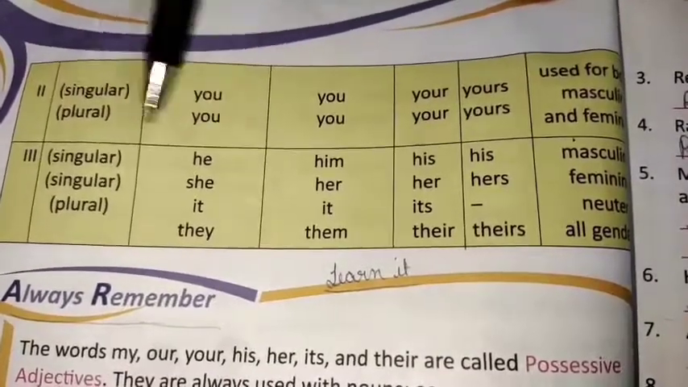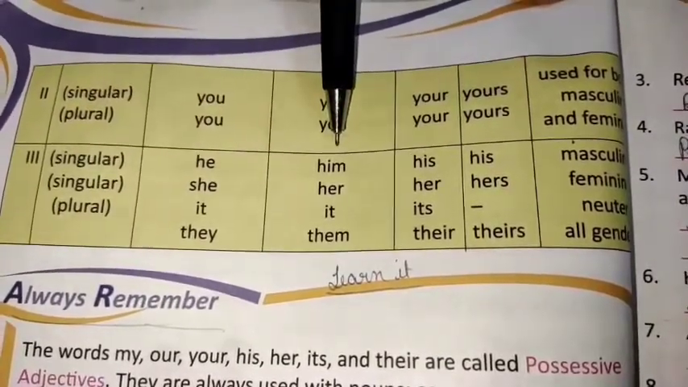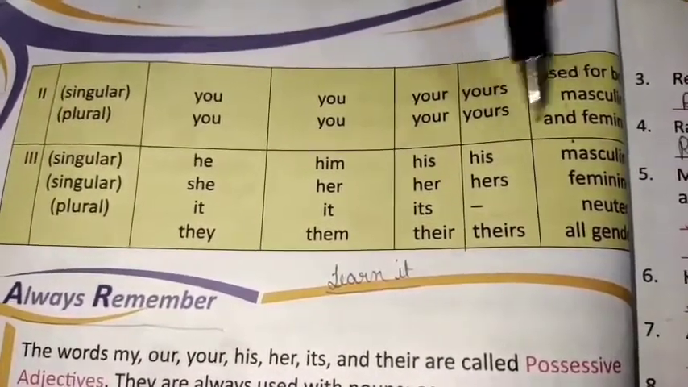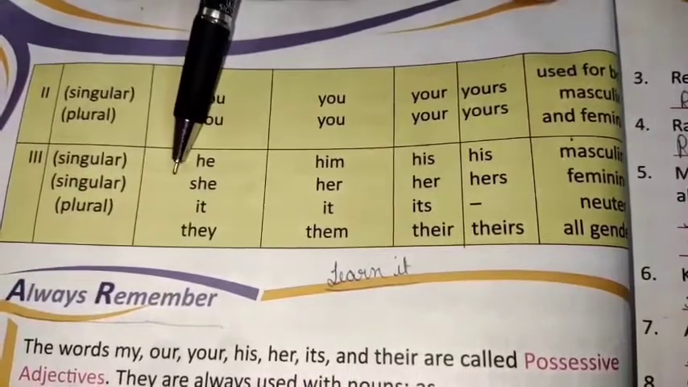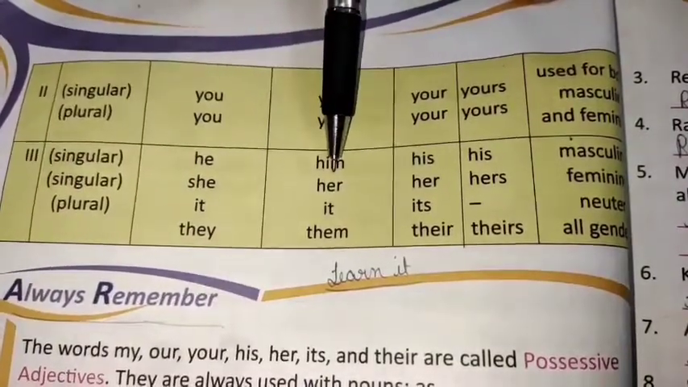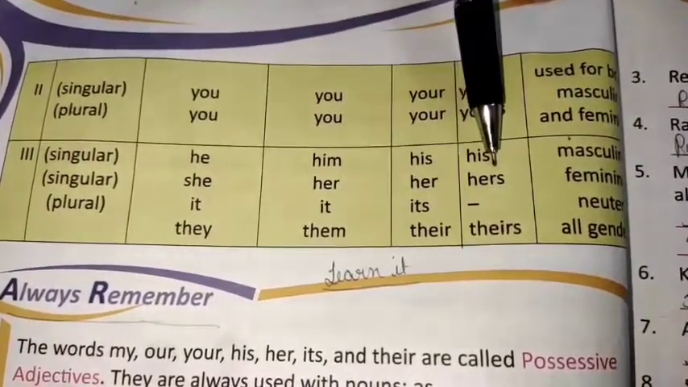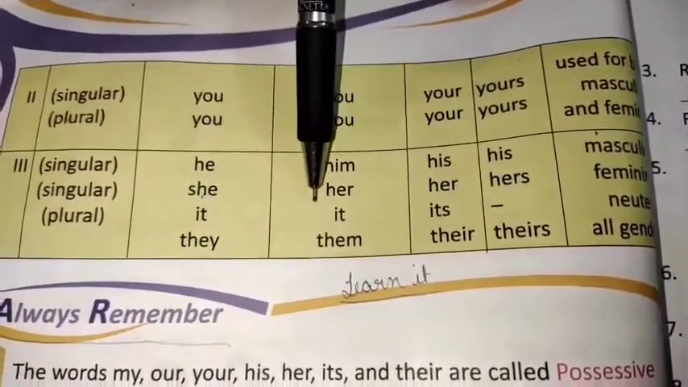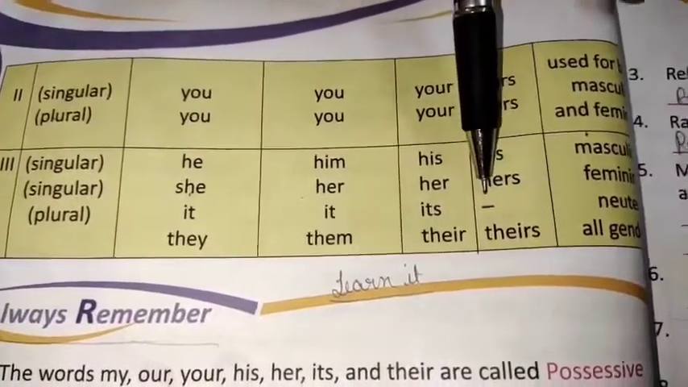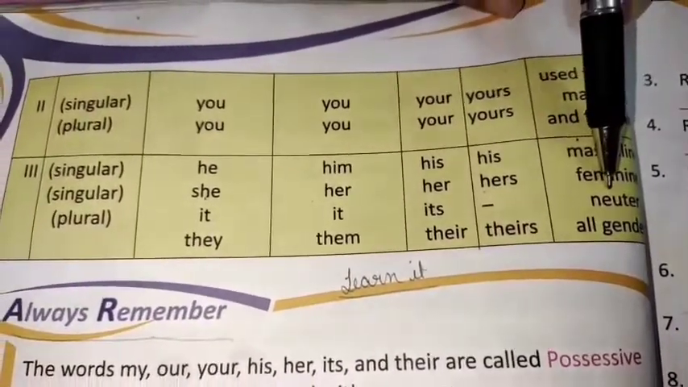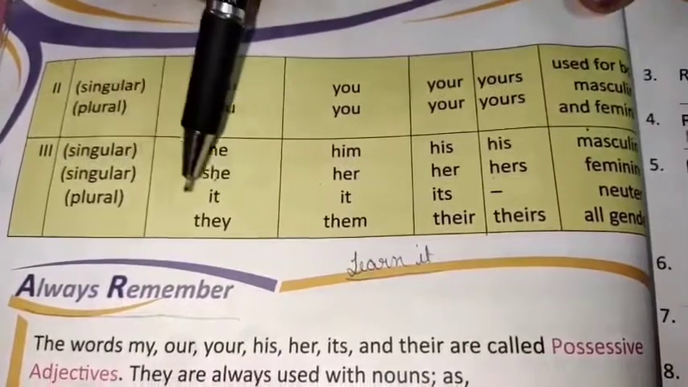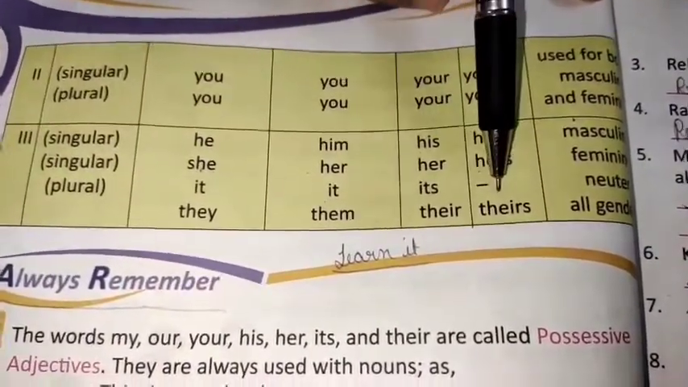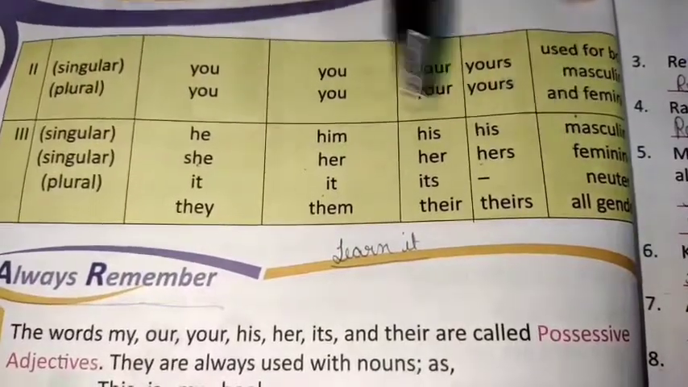Then he, singular case. Him, he will change into him. His for masculine only. Then she for singular. Her and hers, feminine. It for plural, it will change into it, its, no possessive pronoun, and for neutral. Okay, and then they will change into them, their, theirs. It is for all genders.